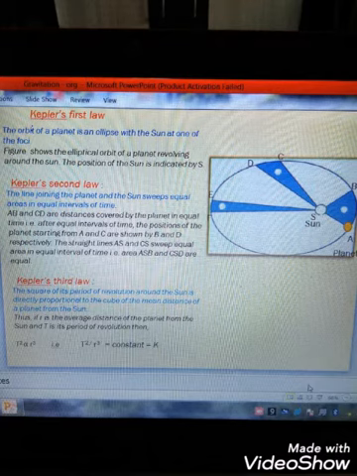Kepler's third law: the square of its period of revolution around the sun is directly proportional to the cube of the mean distance of a planet from the sun. If r is the average distance of the planet from the sun and T is its period of revolution, then T² is directly proportional to r³, that is, T²/r³ = k, and here k is the constant.